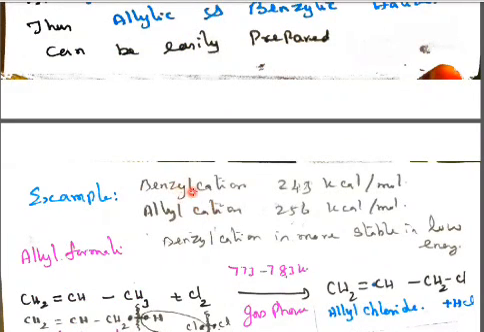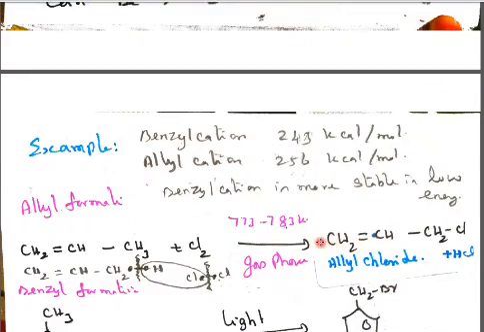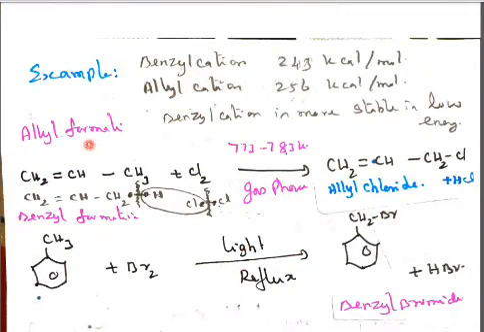So, example for benzyl cation and allyl cation. In benzyl cation, the energy is 243 kilocalorie per mole, and allyl cation 256 kilocalorie per mole. So benzylic is more stable, with lower energy. So, allyl formation: CH2 double bond CH, single bond CH3. So it is called prop-1-ene. In this prop-1-ene, chlorine is attached.